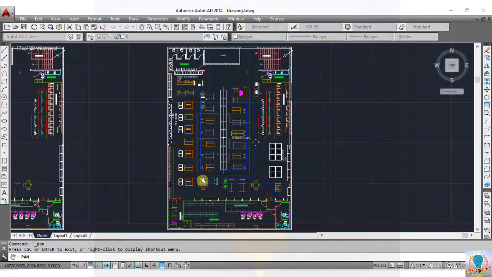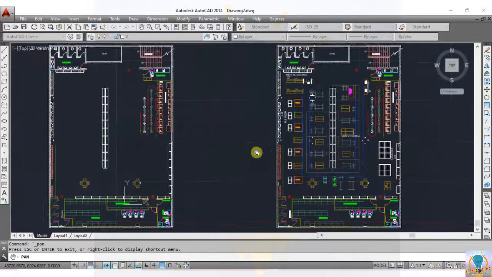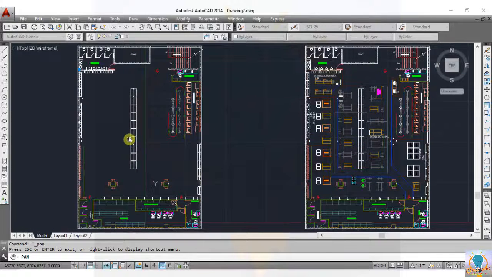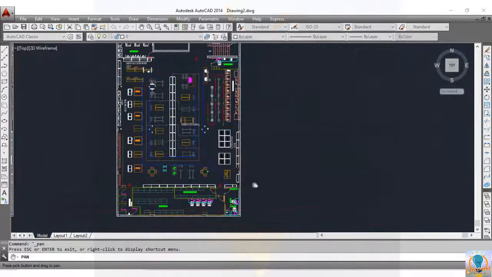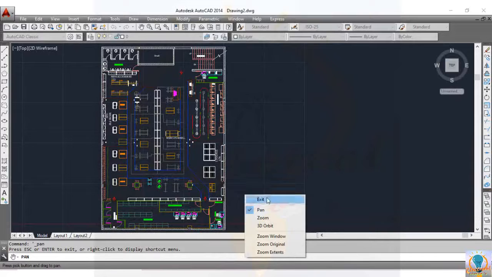Now after this, one thing you can also follow: I have taken a copy of this layout and deleted some of the floor fixtures to make the drawing simple and easily readable. Okay. Then after this, third step is to create legends. Now let's begin with the legends.